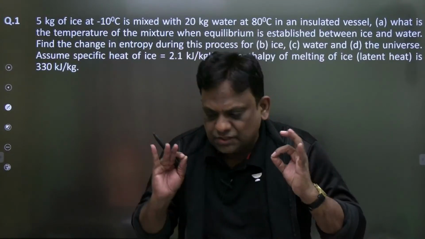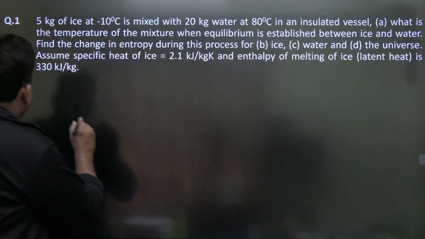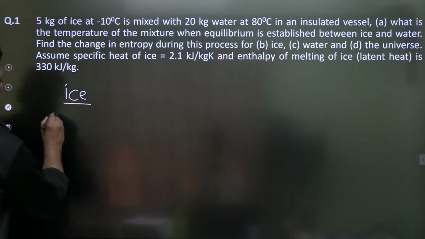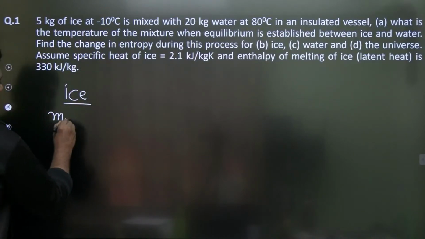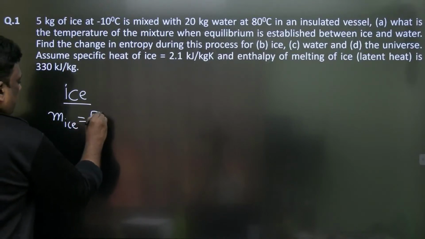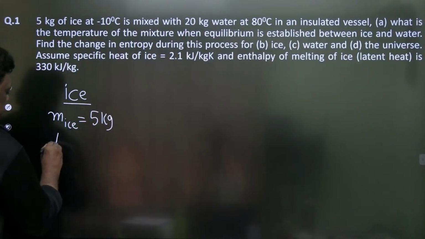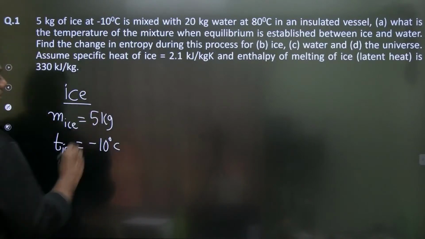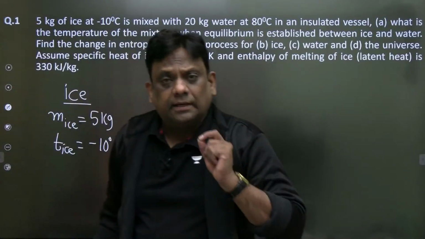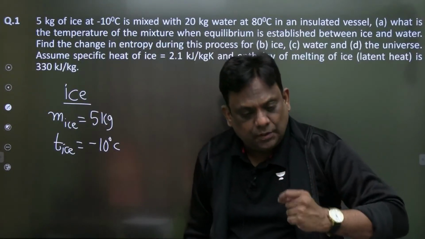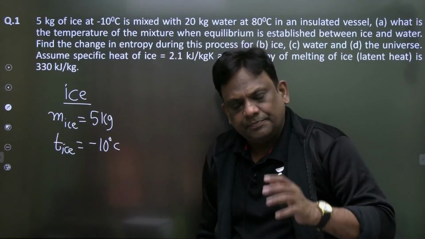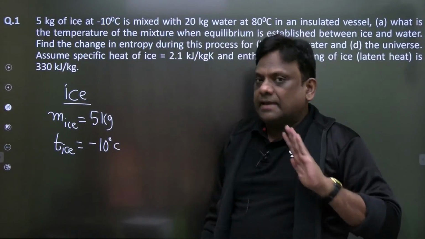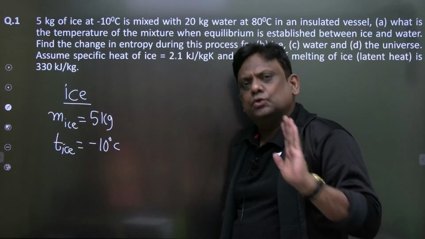So let me do this question. There is ice whose mass is 5 kilogram and its initial temperature is minus 10 degrees centigrade. I told you very clearly in your regular classes that when you calculate entropies, we take temperatures in Kelvin, so don't worry about that.